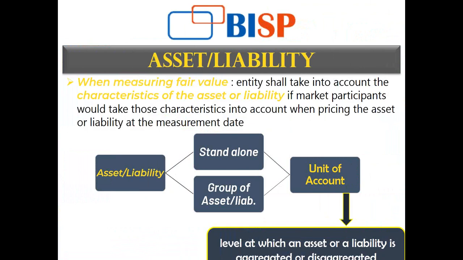Similar is the characteristic of any particular liability. So for every asset and liability we are valuing, the first point to keep in mind is the characteristic of that asset or liability, because that characteristic is going to increase or decrease the price. The location of any asset, where it is located, and what the easement is, are all characteristics that provide any asset or liability with its fair price, fair value.